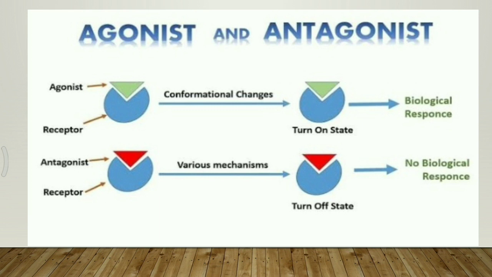The antagonist on the receptor blocks the receptor, turns off the site, and there is no biological response. It means the antagonist blocks the receptor or resists, inhibits, or decreases the biological activity. Got it?